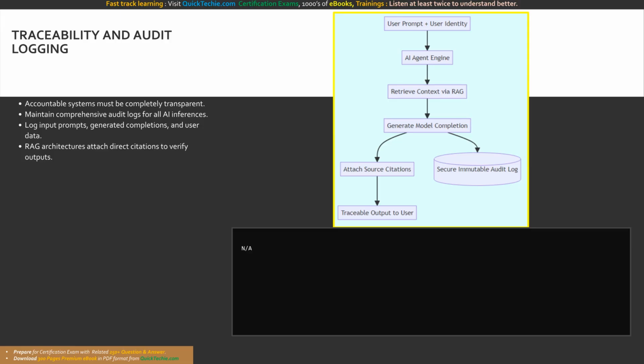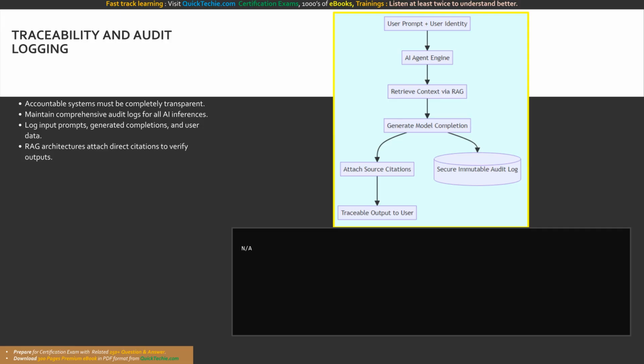By engineering your applications to continuously stream these highly detailed interaction logs into a secure, centralized telemetry database like Azure Monitor, you create an undeniable historical record. This extreme traceability ensures developers can rapidly identify the root cause of hallucinations and demonstrate regulatory compliance.